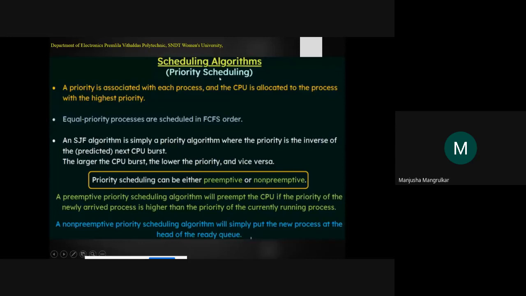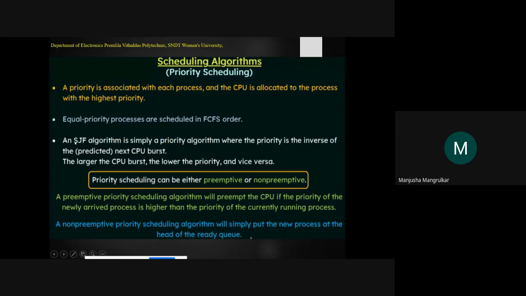Now what is priority scheduling? A priority is associated with each process. Each process means each task, right? And the CPU is allocated to the process with the highest priority, right? So always the CPU or the microcontroller will execute the process which has the highest priority. This is the general fundamental, as we have seen, right? Equal priority processes are scheduled in first come first served order. If two processes have equal priority, whichever comes first will be taken first, on a first come first served basis, right?